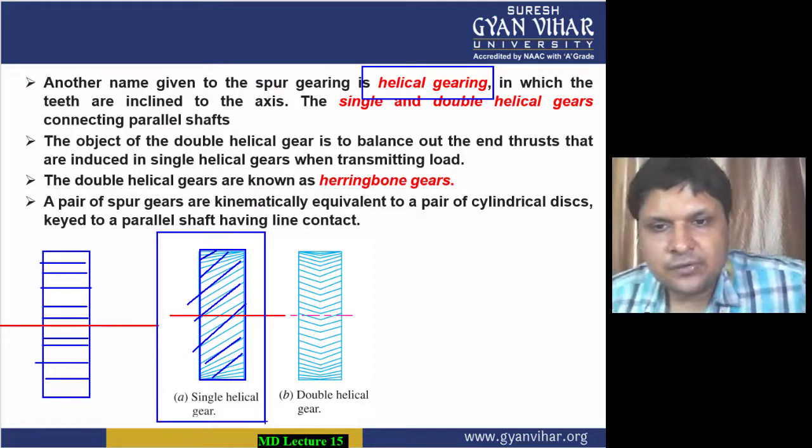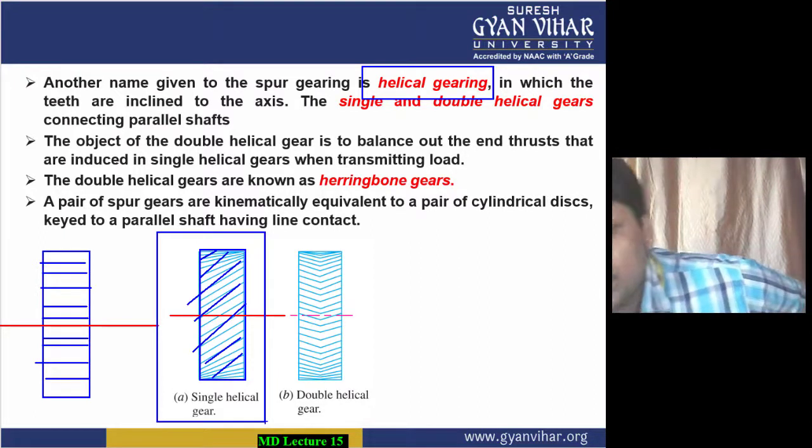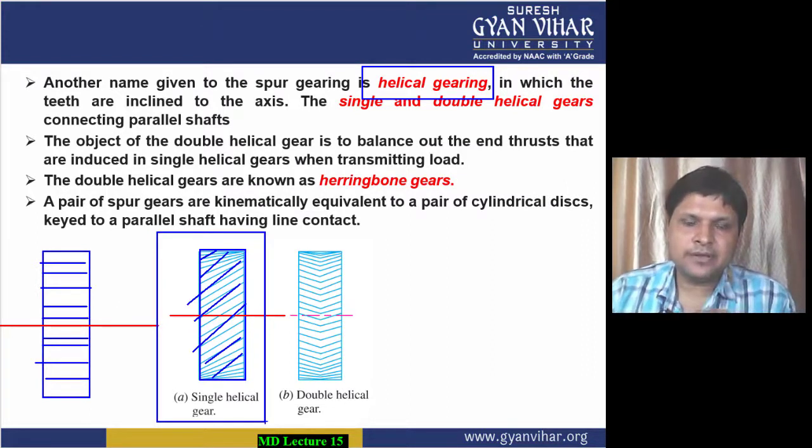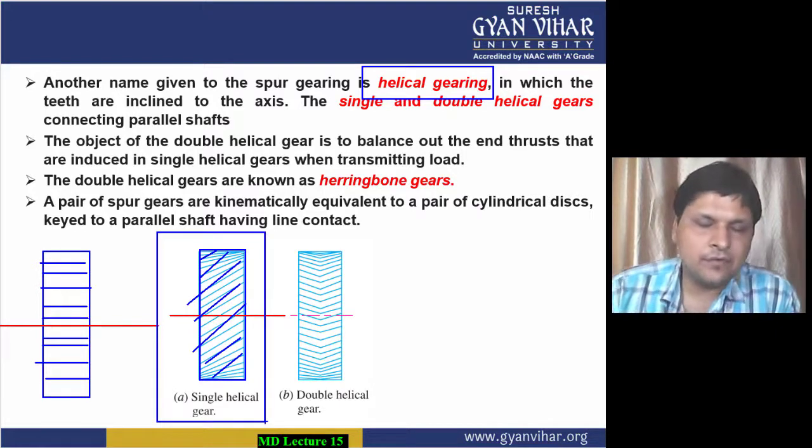What was the reason to introduce helical gears? Why has the direction of the teeth been kept inclined with the axis of the shaft? The reason is that there was a problem in spur gears: there was always some noise and vibration involved.